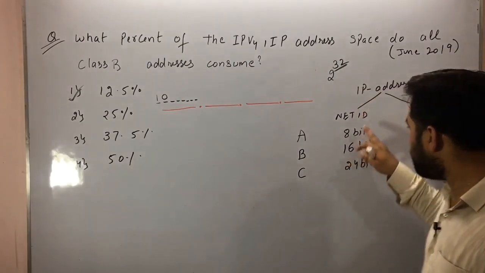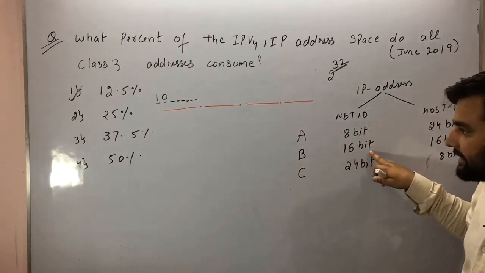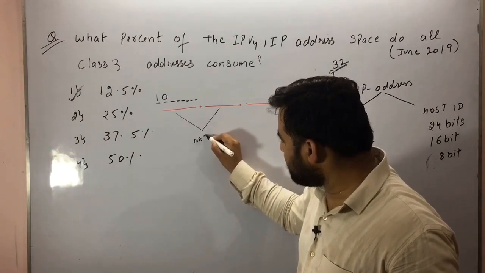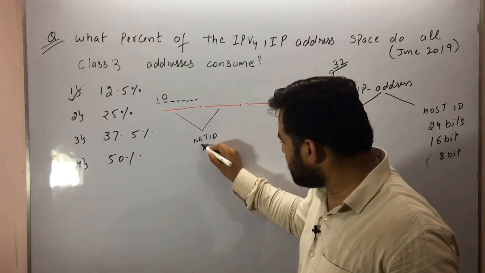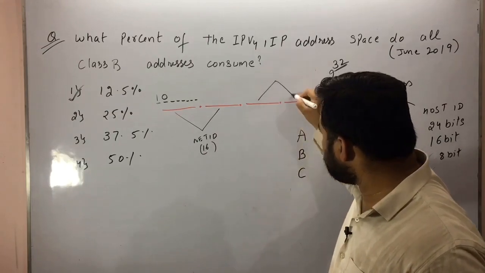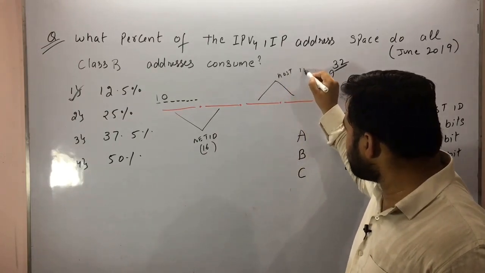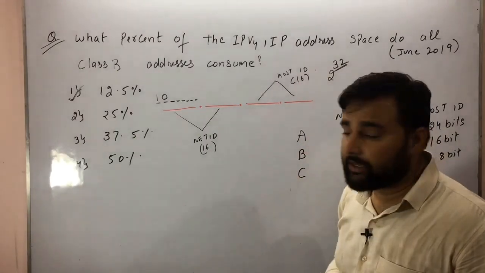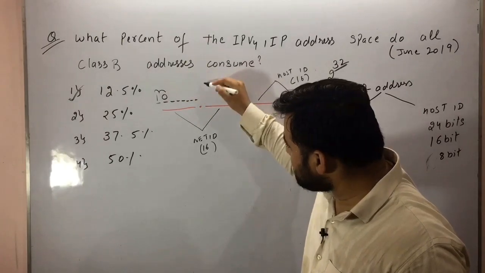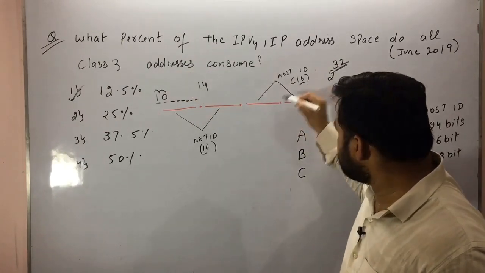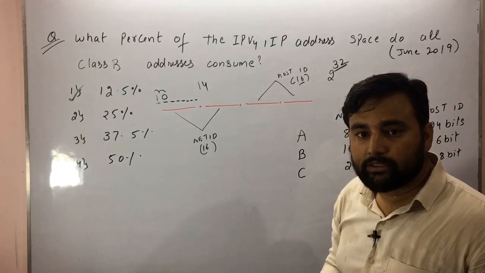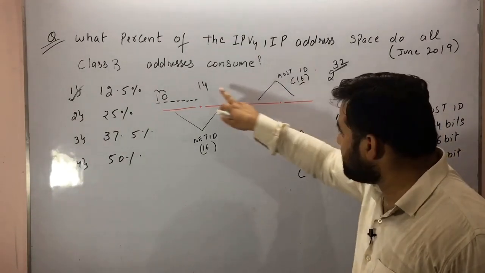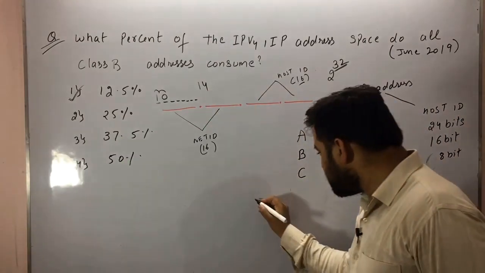So how many network bits are there? That is 16. Okay, so these two represent net ID, 16 bits, and these two represent host ID. Host ID, how many bits? That is 16 bits. Okay, and 2 is reserved. How much is left? 14 is left, and here 16 is left. So how much is this? That is 16 plus 14, that is 30.